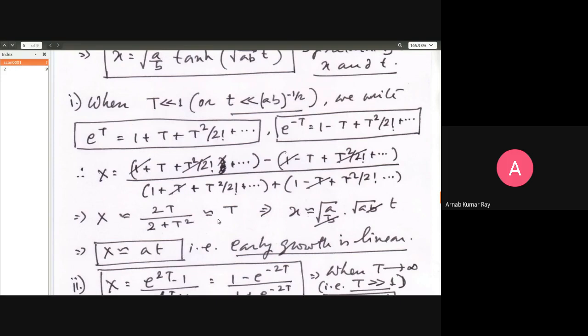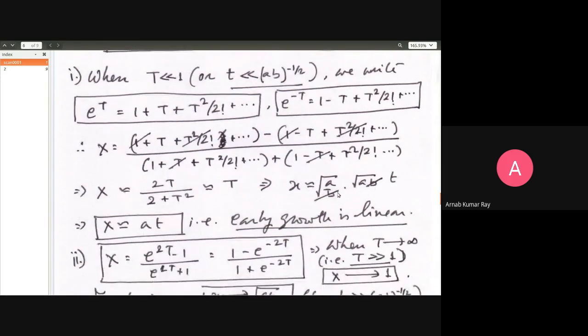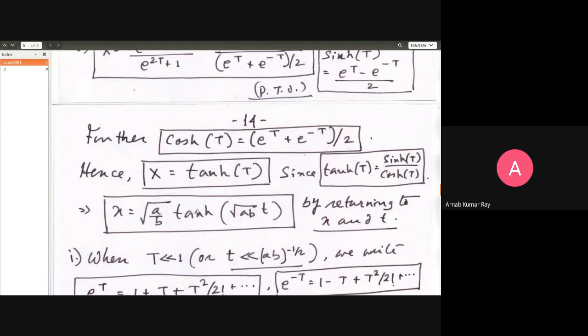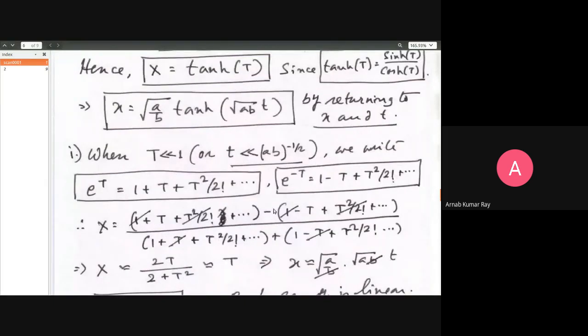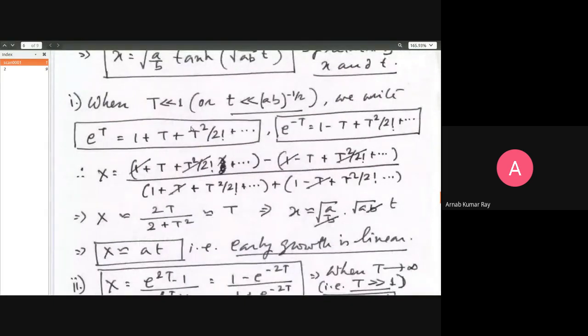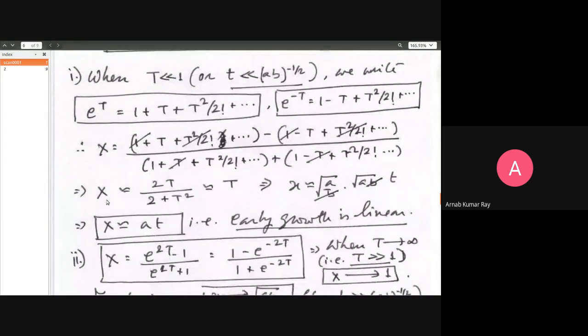And so small x, once you have capital X here, will be equal to, as per this formula, root of a by b into tan hyperbolic of square root of ab times t. This tan hyperbolic part has become t. So, sorry, root of ab into t, because it's capital T, right?